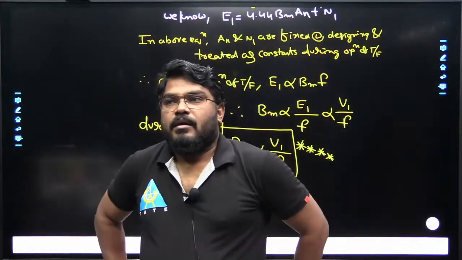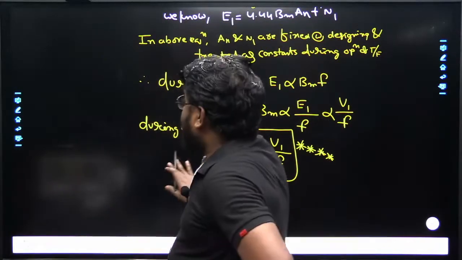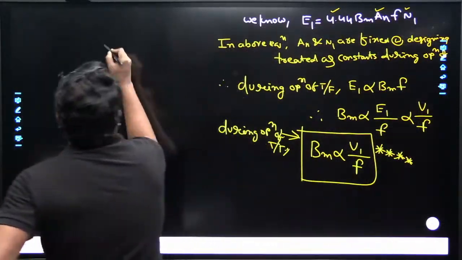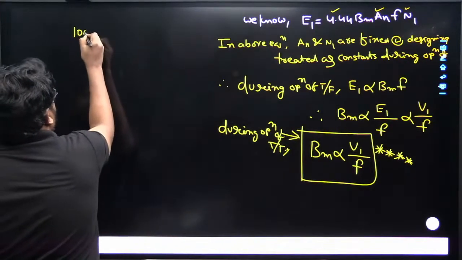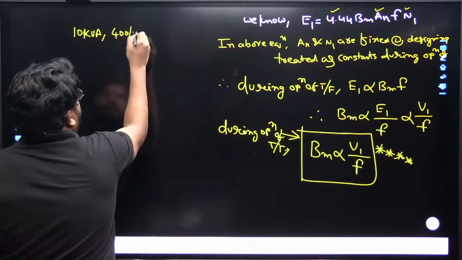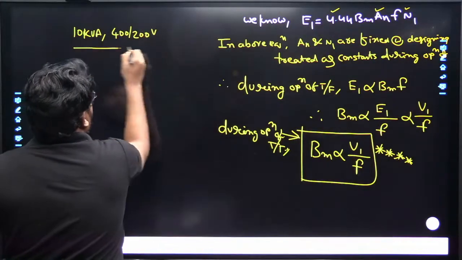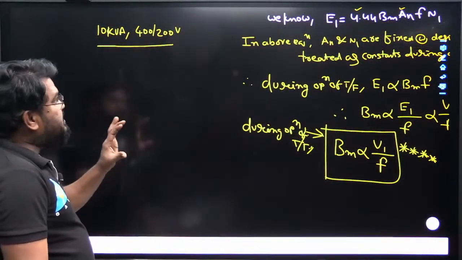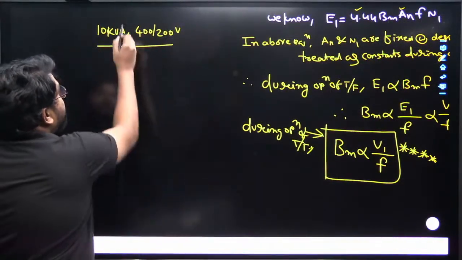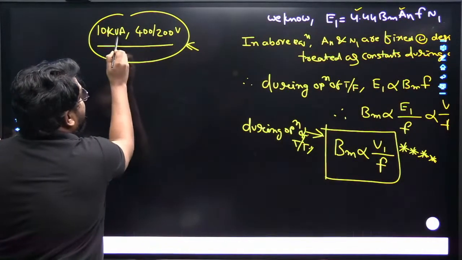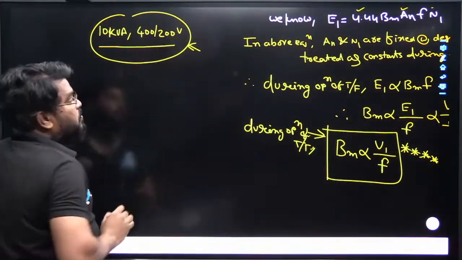See, in this case every time we don't know the EMF. For example, we have a 10 kVA, 400 upon 200 volts transformer. Our objective is to design this 10 kVA, 400 by 200 volts transformer.